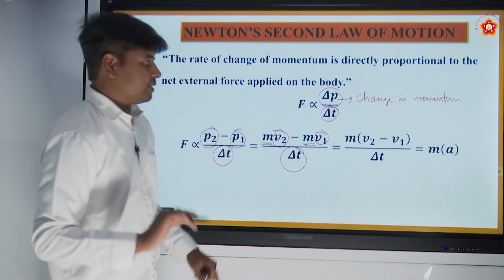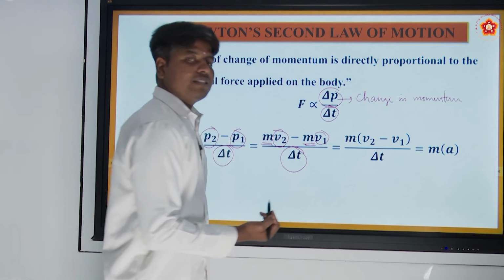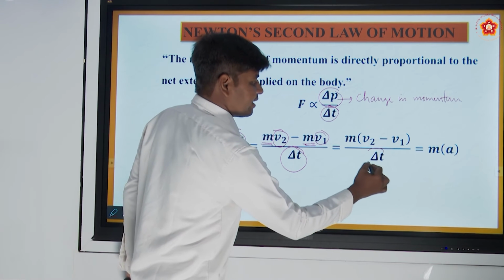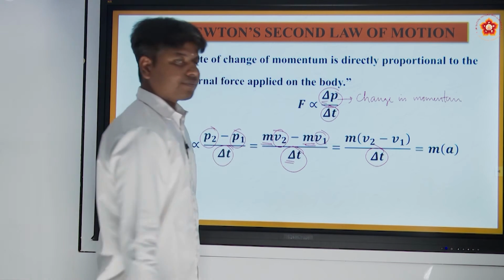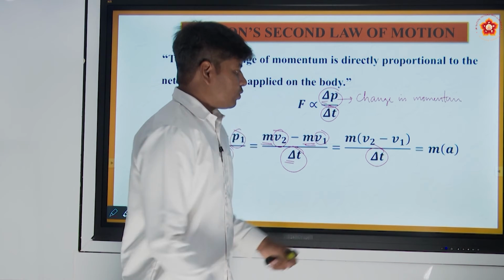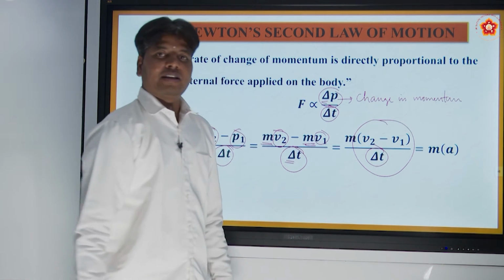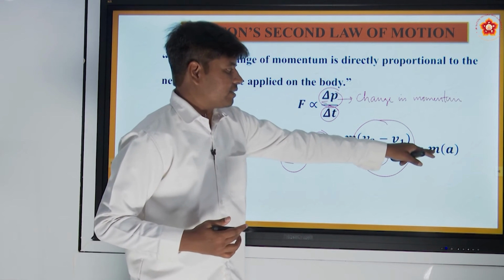It is m times (v2 minus v1) by delta t. Delta t is change in time. Again and again I am telling, this notation is called change. In this much span of time it changed the velocity, so this whole thing, the rate of change of velocity, is nothing but acceleration.